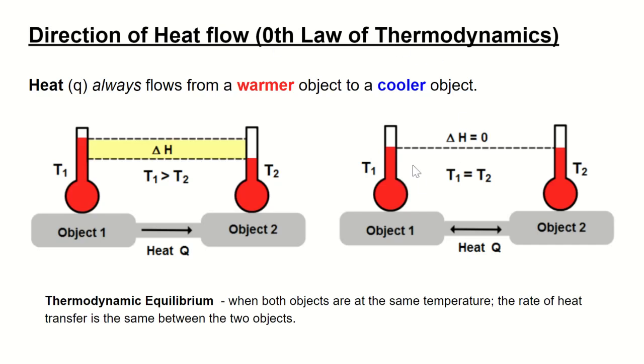So in the second diagram right here, it shows that object 1 and object 2 are the same temperature. Heat is always going to be transferred from hot to cold until both objects are the same temperature. When both objects are at the same temperature, we call that concept thermodynamic equilibrium. That's when the rate of heat transfer is the same between the two objects, so there's no more heat flow.